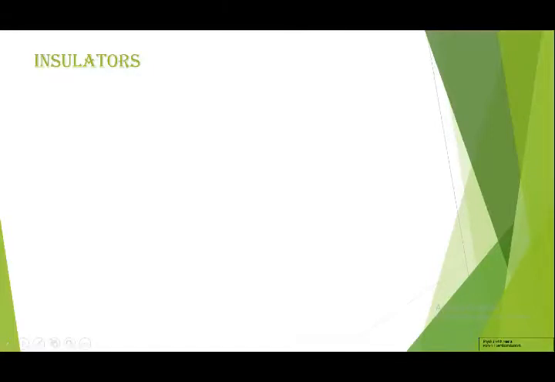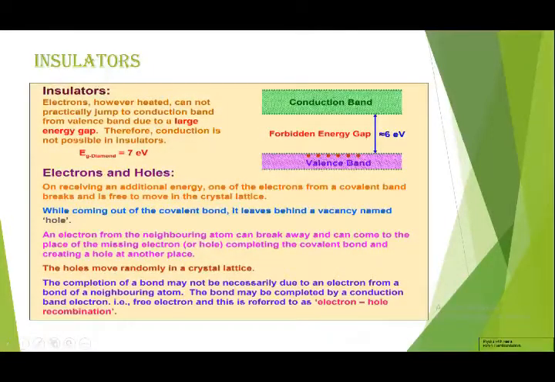Now we will see insulators. You can see in the insulators, the gap between the valence band and conduction band is high. It is of the range of 6 electron volt or more than 6 electron volt, and this gap is a very high value. So if any electron wants to move to the conduction band, that electron needs this much energy to cross this gap, and it is very difficult. That's why in the insulator there is no conduction from the valence band to the conduction band.